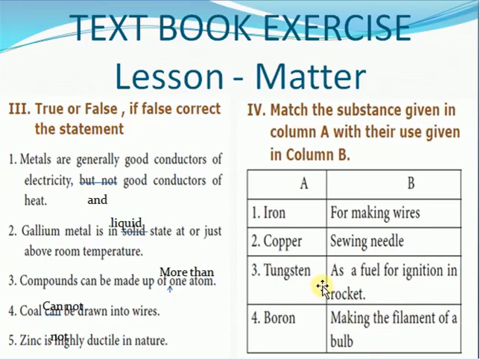Whichever we know, we will find first. Tungsten is used in making the filament of a bulb. So the answer is 3 for this one.